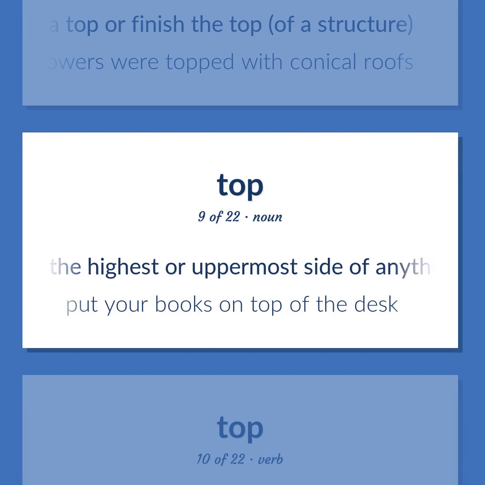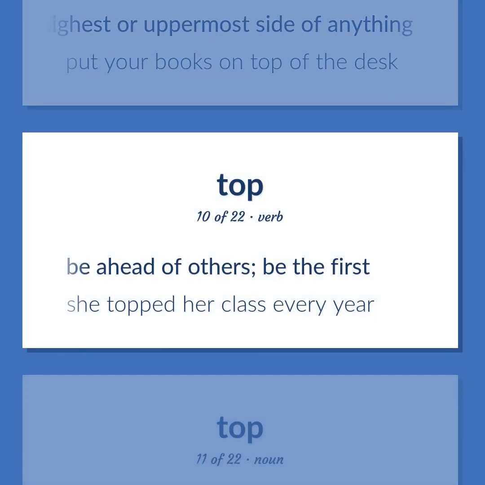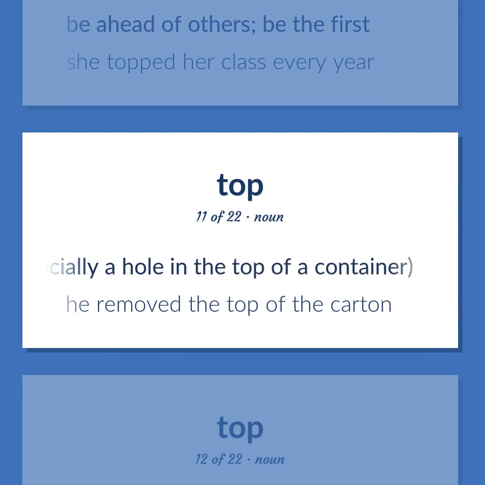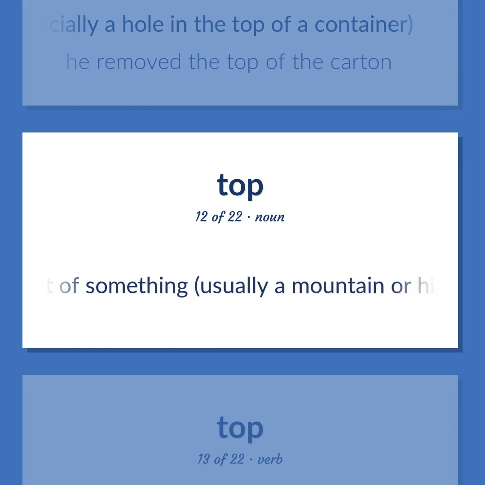The highest or uppermost side of anything. Put your books on top of the desk. Be ahead of others. Be the first. She topped her class every year. Covering for a hole, especially a hole in the top of a container. He removed the top of the carton. The top or extreme point of something, usually a mountain or hill.